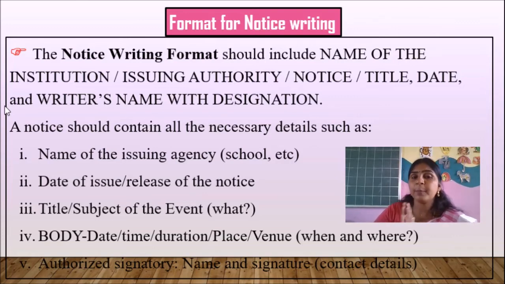Children, when you are preparing for the quarterly examination, these points, 1, 2, 3, 4, 5, along with the heading should be mentioned. Heading means in the question itself we will be asking to whom you have to write, which institution. Then which issuing agency, who is writing, date of issue, when we have to release it, and then title of such event, what we are going to conduct, time, date, duration, place, when and where. Later we have to finish it with name and signature along with the contact details. Understood children? So this is the thing.